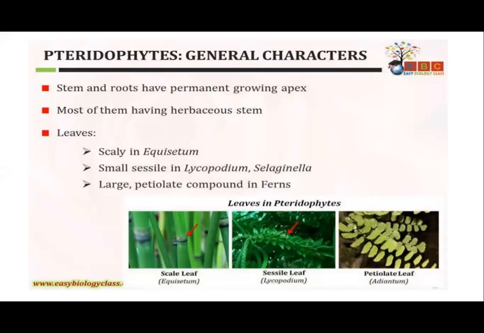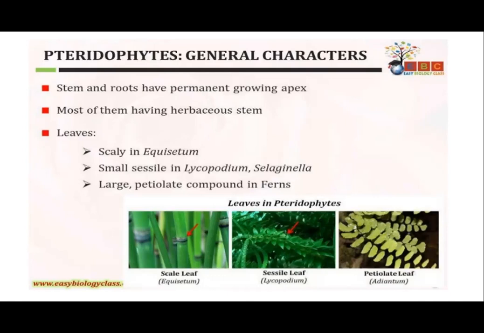Okay, so that's why all the leaves which are going to bear the sporangia are called sporophylls. All the sporophylls, that is, the leaves which possess sporangia, we call them sporophylls. And all these sporophylls get aggregated together, forming cone-like structures, which we call strobili or strobilus. That is a very important characteristic feature of the pteridophytes, developing the strobili.